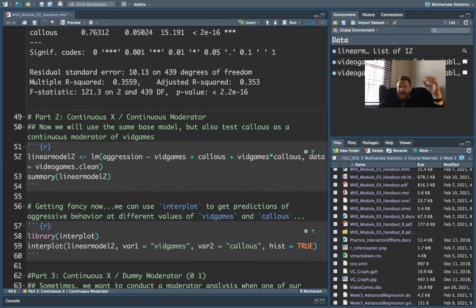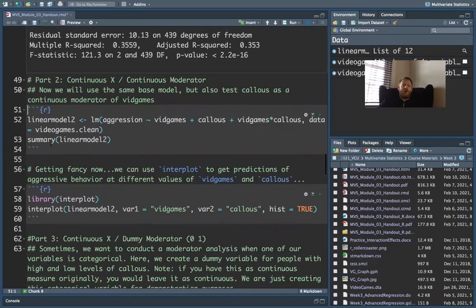All right, so that's step one. Run the model without any moderation, any interaction. And now you can run the model with your moderator and you can compare. So that's what I do starting here on line 51. So this is linear model 2. And this is a model with a continuous X variable of interest, and a continuous moderator.